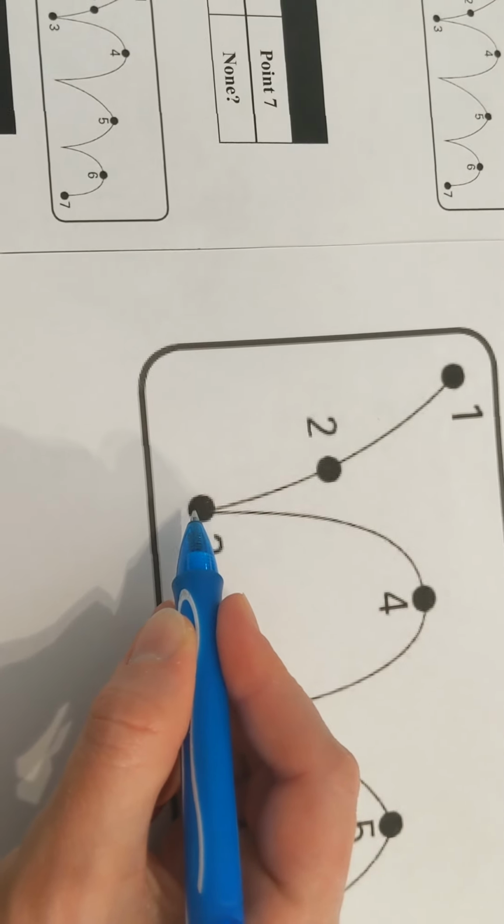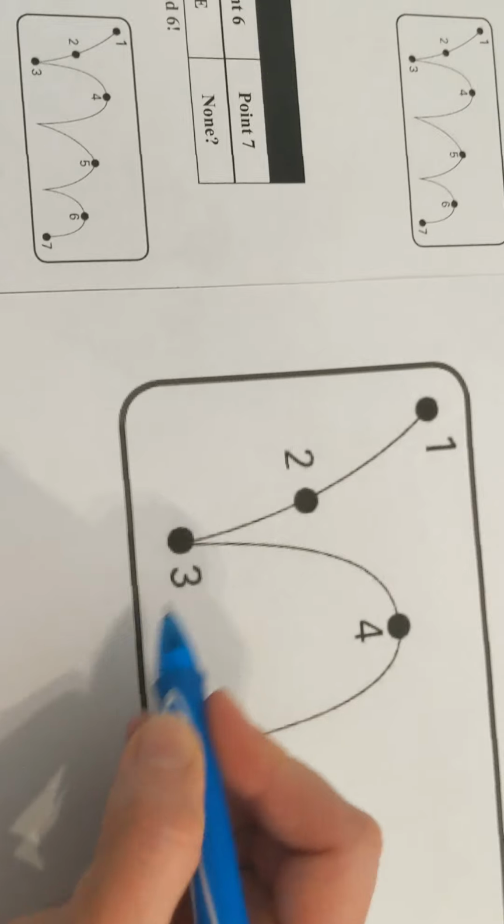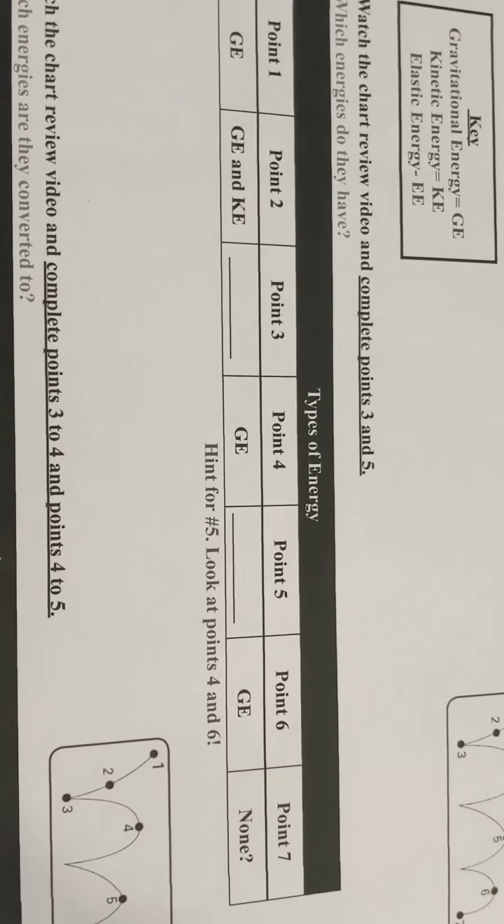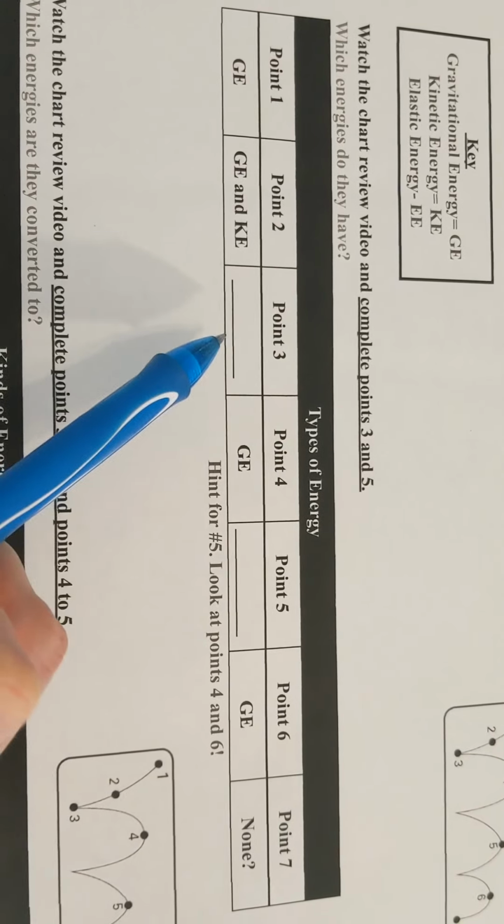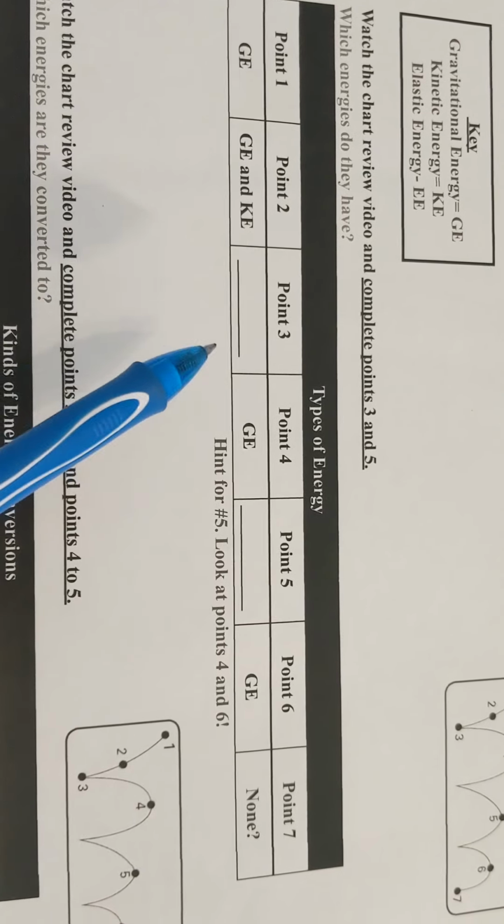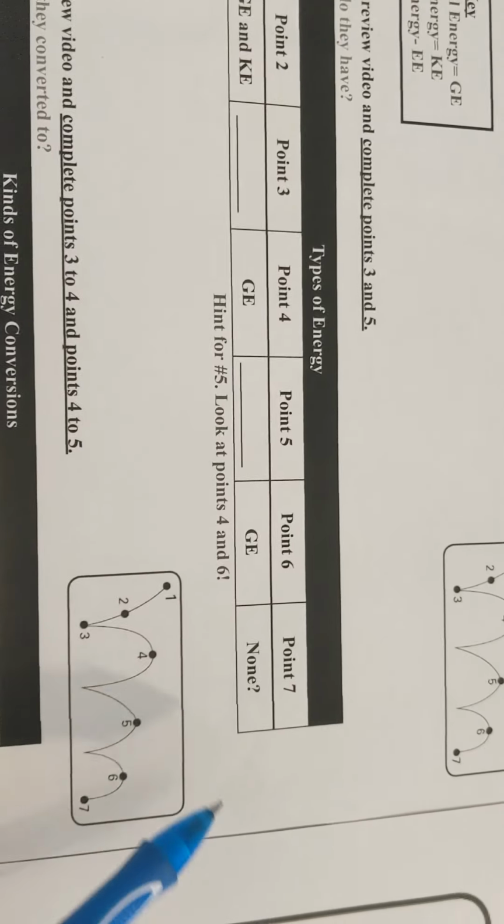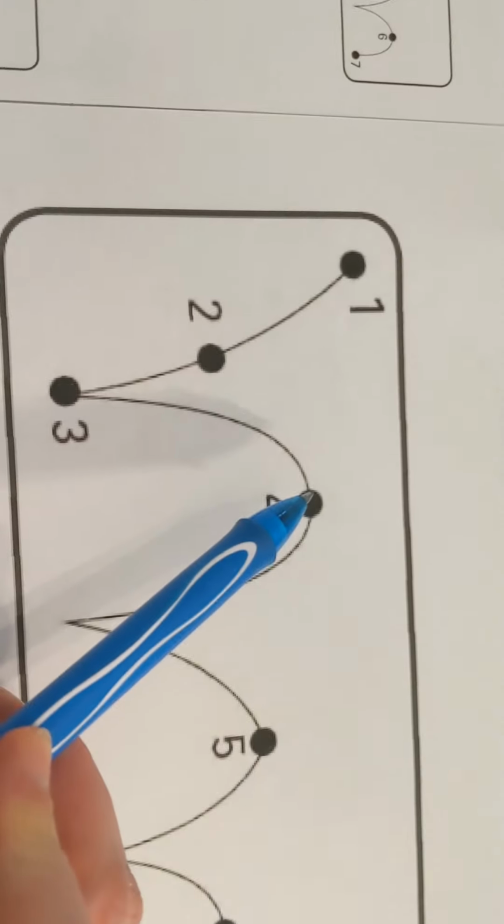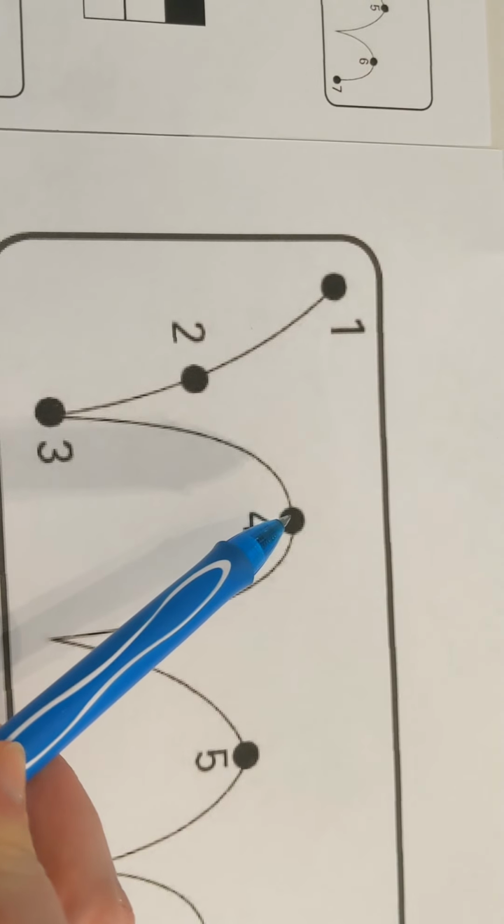Point 3, here we are. We have maximum squish before it goes up in the air, so that's your hint for what you think, which type of energy do you think is in point 3, so you're going to have to figure that out. And then we have point 4, which is all gravitational energy.